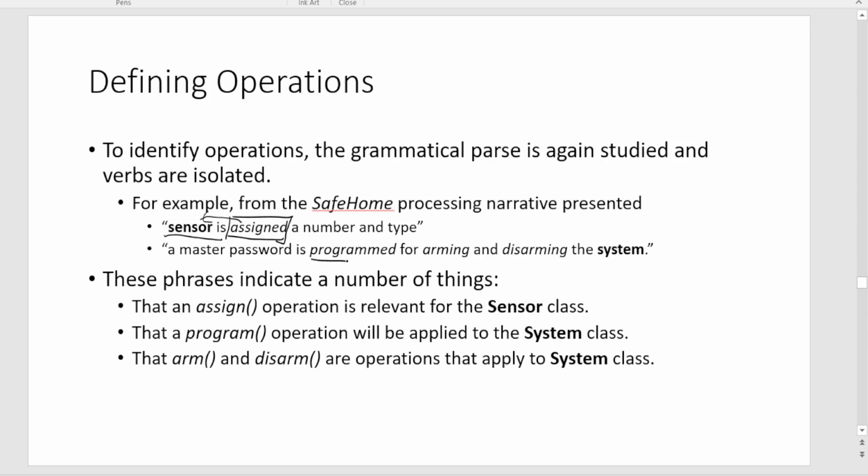Likewise, program, arm and disarm are the operations that actually apply to the system class, and they use the master password as a thing, right? So with the help of the master password, you can program, you can arm, and you can disarm. Arm and disarm mean enabling and disabling of the system. So there should be a logic given in the control panel, with the help of which you can either enable or disable a system. Okay. So arm and disarm are the operations that apply to the system class, and assign is an operation that is assigned to a sensor class.